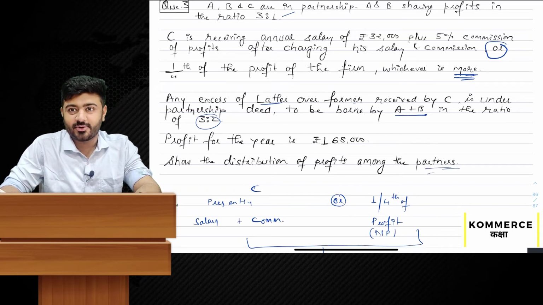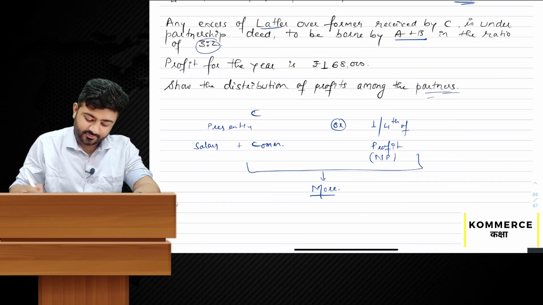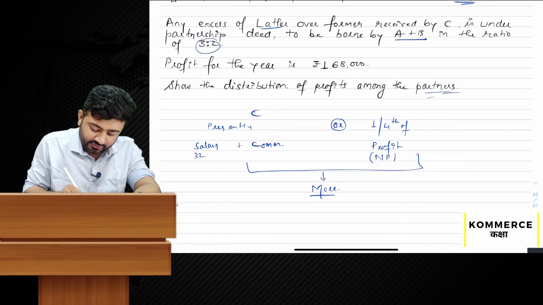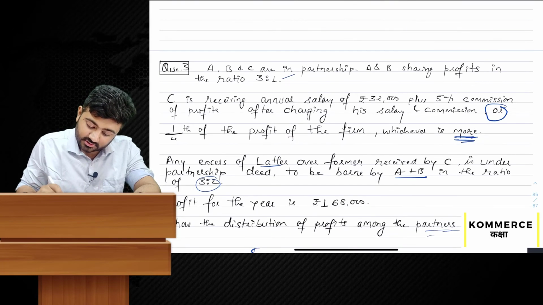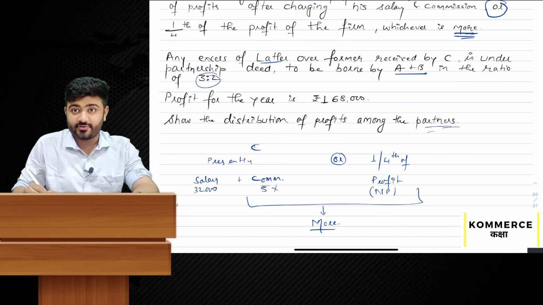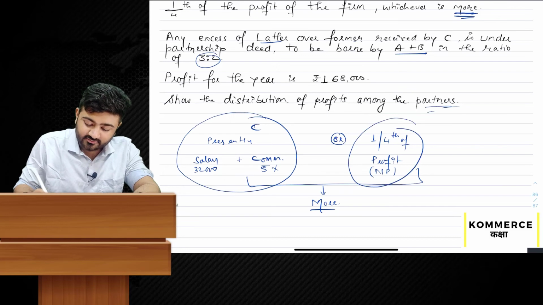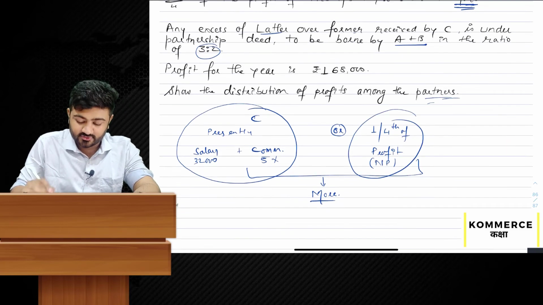This question is a bit confusing, but let's crack it. See, what he's saying is, presently he is getting a salary of 32,000 plus 5% commission of net profit. This is a complete package, and another package is 1/4 of net profit, whichever is more.